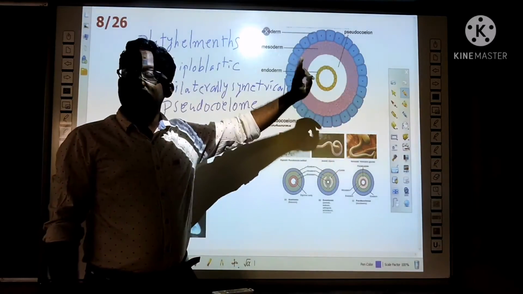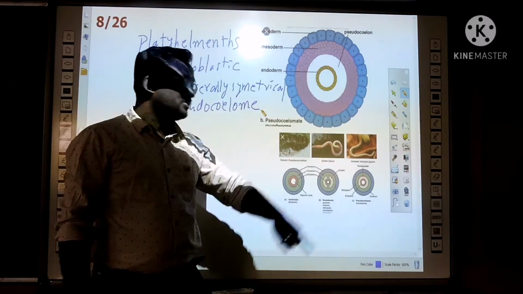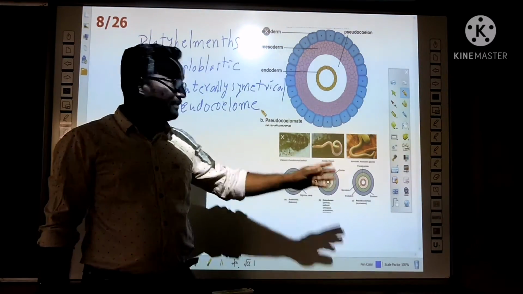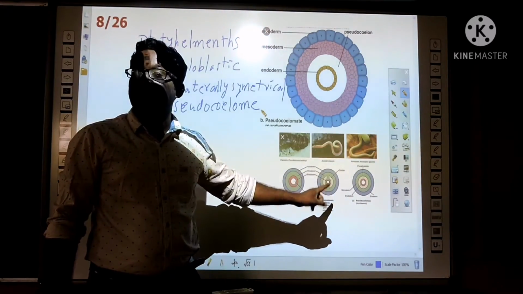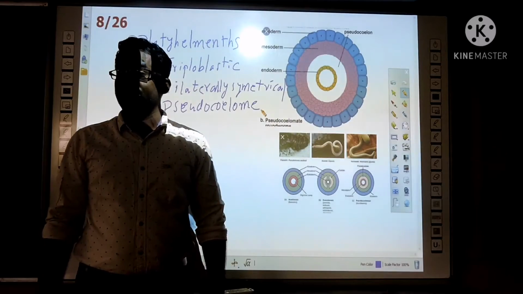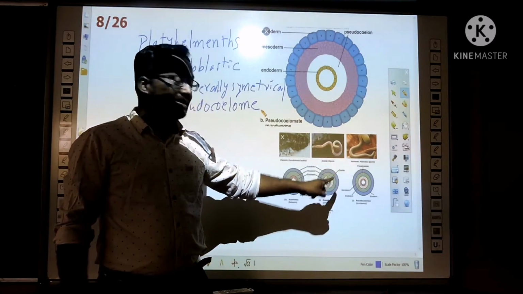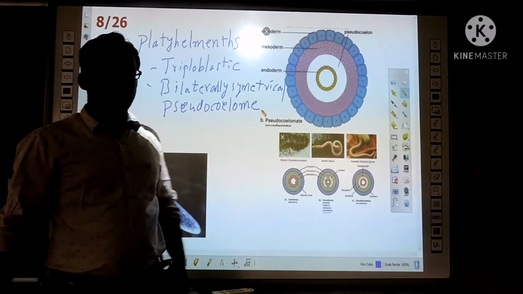On both sides, the coelom is covered by the mesoderm. That is the pseudocoelom. The coelom present between the mesoderm and endoderm is the true coelom. So the coelom which is covered by the mesoderm on either side is called pseudocoelom.